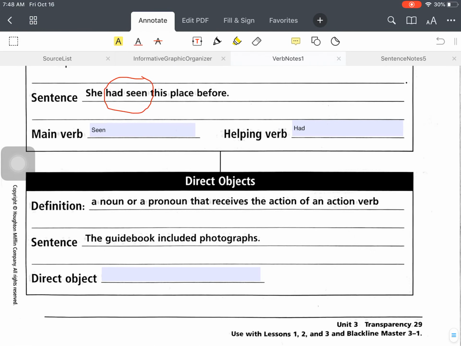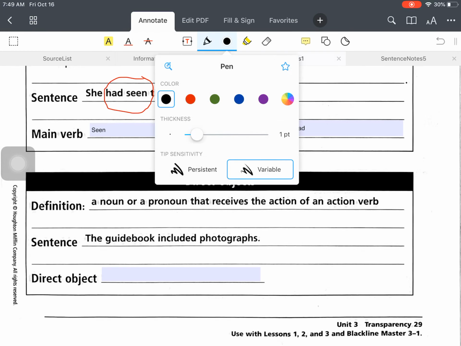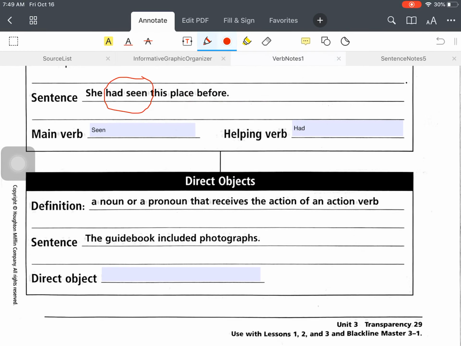And then last but not least, we're going to talk about direct objects. So a noun or a pronoun that receives the action of an action verb is called the direct object. Okay, the direct object, and you might want to add this. I didn't put a space for it, but I am going to add this. The direct object answers what or whom of the verb.